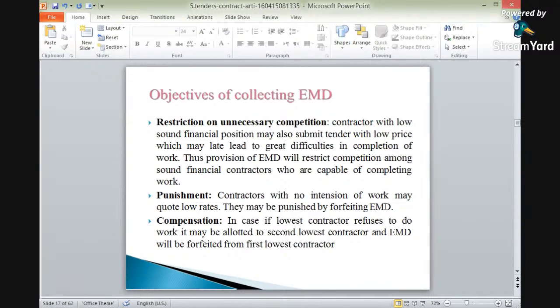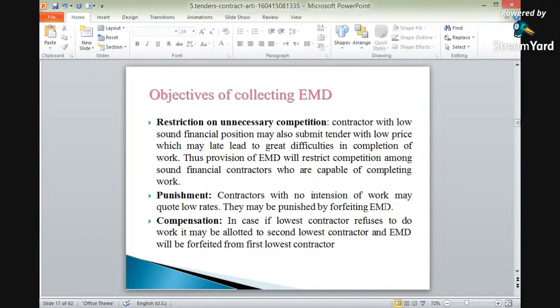Again, EMD plays an important role for punishment also. Okay? So contractors with no intention of work may quote low rates. They may be punished by forfeiting EMD. Okay? So some contractors will quote rates without any knowledge or without any skills of the work. So they will quote the rates very low. Okay. So we have to punish them with the help of this EMD.